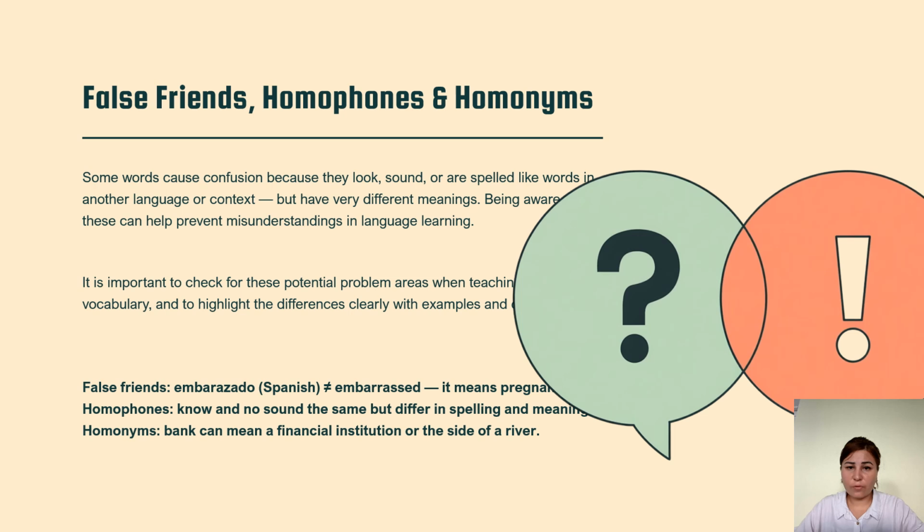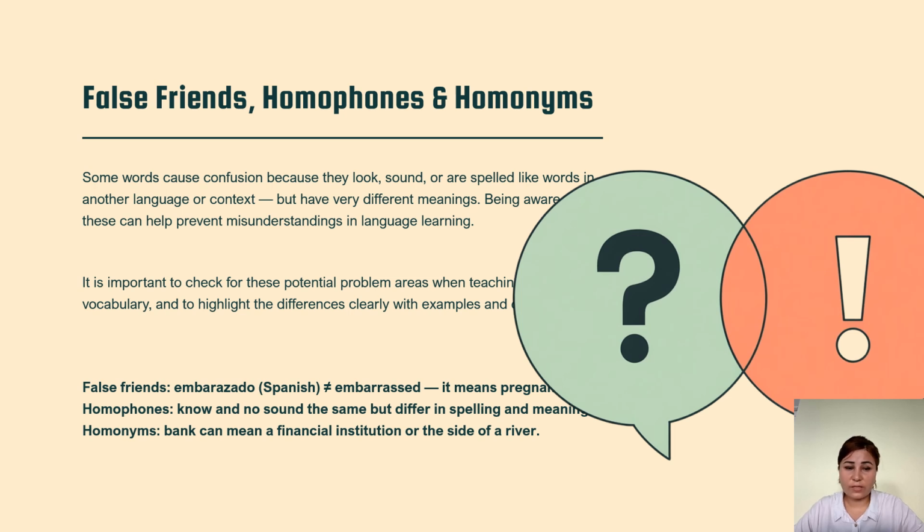False friends, homophones, homonyms. Some words cause confusion because they look, sound, or are spelled like words in another language or context, but have very different meanings. Being aware of them can help prevent misunderstanding in a language. It's important to check for these potential problem areas when teaching vocabulary and to highlight differences clearly with examples.